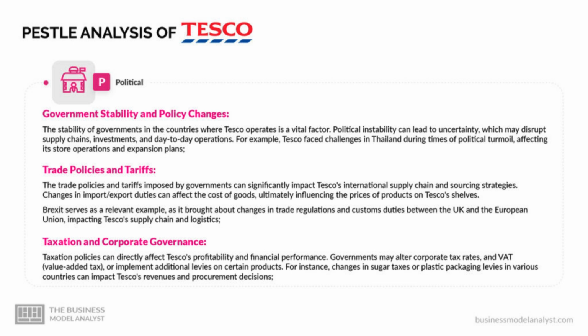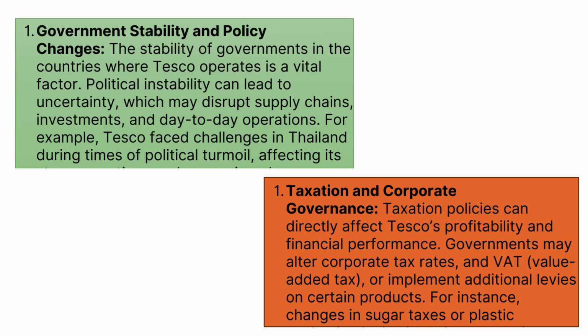We have government stability and policy changes, trade policies and tariffs, taxation and corporate governance. Let's take a look at two of these in further detail. The stability of governments where Tesco operates is a vital factor that Tesco needs to consider when operating. Political instability can lead to uncertainty with their supply chains and the investment they get, affecting their day-to-day operations, therefore affecting their customer service massively.